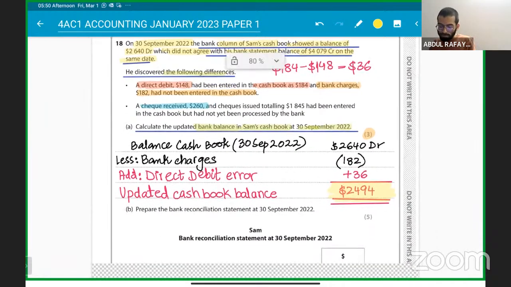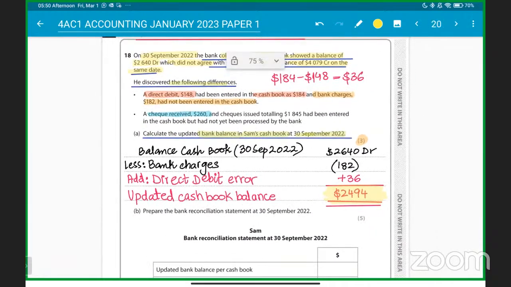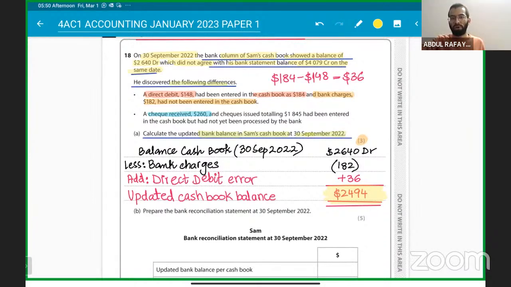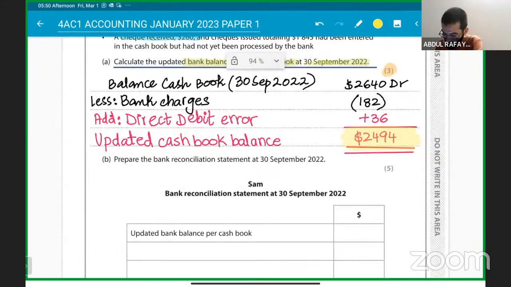The direct debit error was there. Sam is the person here. Sam should have made a payment of $148 from the cash book, but he made 184. So that's why we have to add back $36, because he has paid extra.